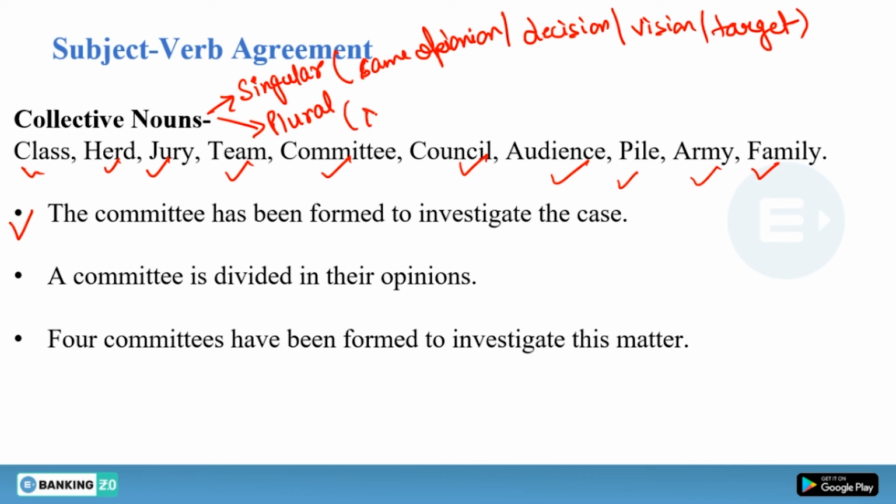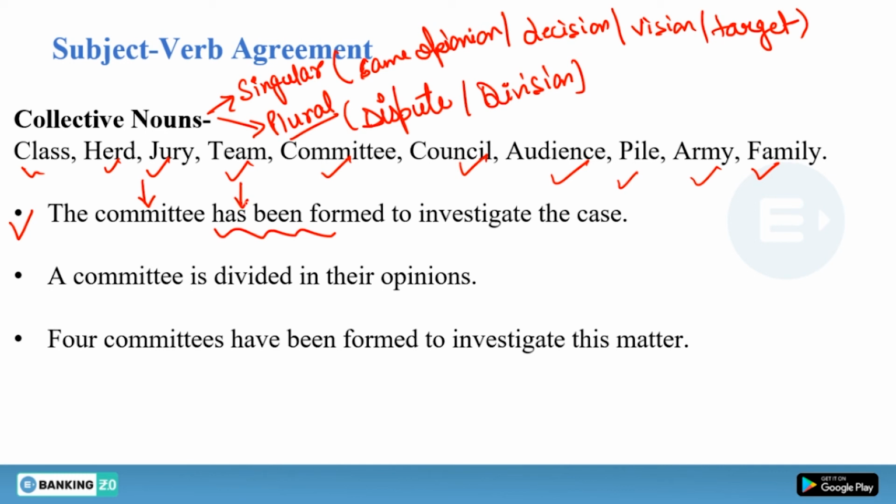But when there is a dispute, when there is a division, it will become plural collective noun. So the committee has formed, this is a group, no division can be seen here, you cannot see any kind of division here. So the committee has been formed, the passive sentence, has a singular subject, cannot use have here.